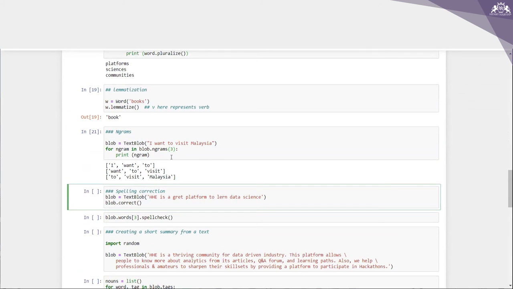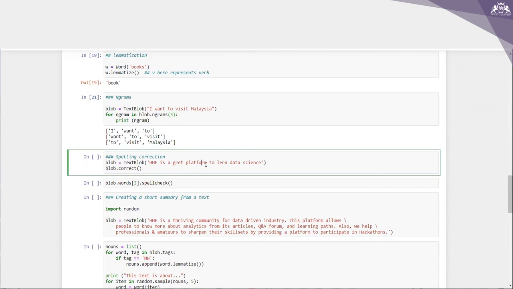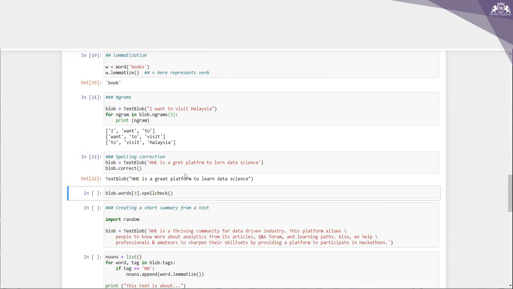So we have completed n-grams, and this is what we understood about it. Now let us try to understand spelling correction. Spelling correction is a cool feature which TextBlob offers, which we can access using the correct function as shown below, right? So HHE is a great platform to learn data science. Let me execute this. What I'm doing here is basically I have written platform, then to learn spelled LERN, and then I'm writing science, right?